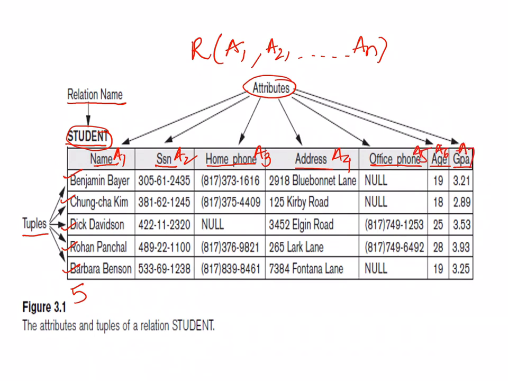If somebody asks you what is the degree of this table, it is definitely the number of attributes. So 7 attributes are there, so 7 is the degree of this table. And then how many tuples are there? There are 5 rows, so 5 tuples.